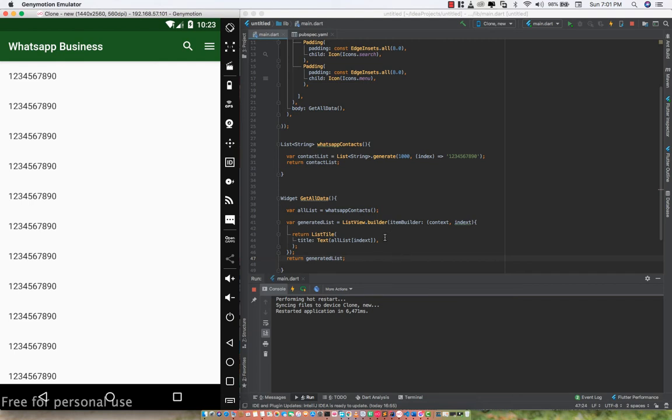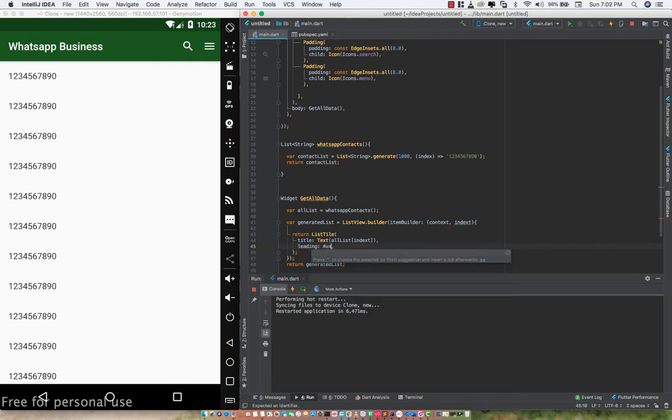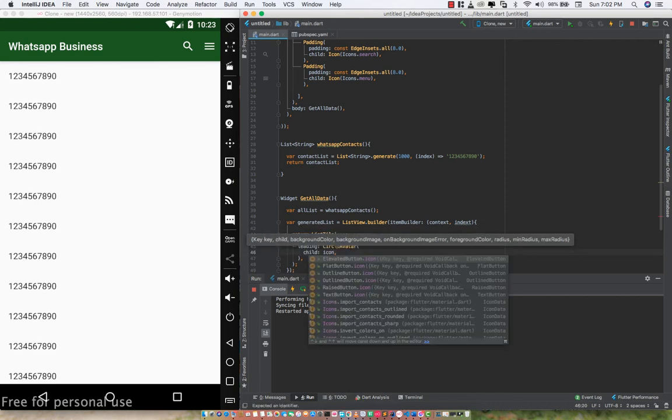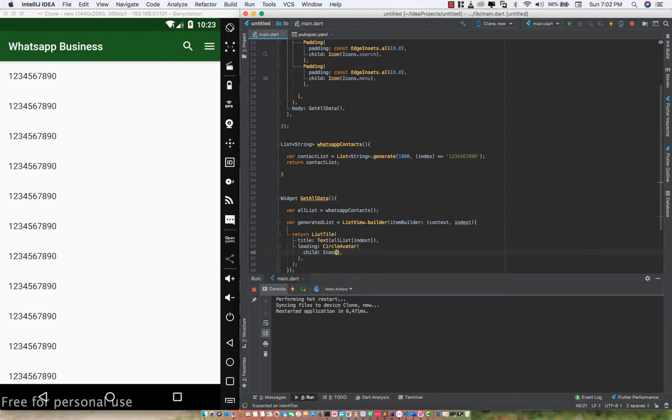Now we can go ahead and add a lot of stuff here, and that is quite interesting, right? So we can add a leading icon, and I would like to use an avatar, a circular avatar, and the child is going to be an icon. I would like to choose Icons.person, and I'll specify the color to be Colors.white. Good.